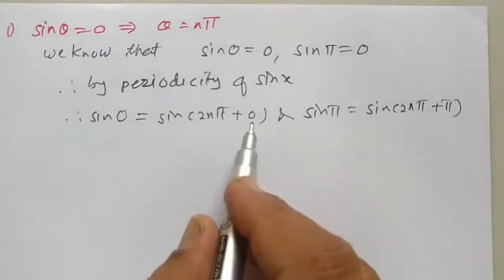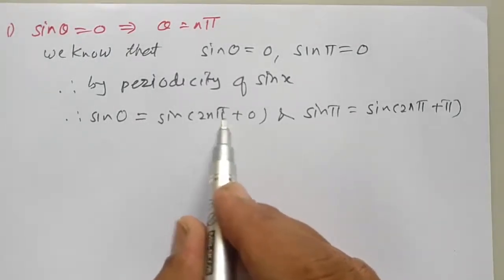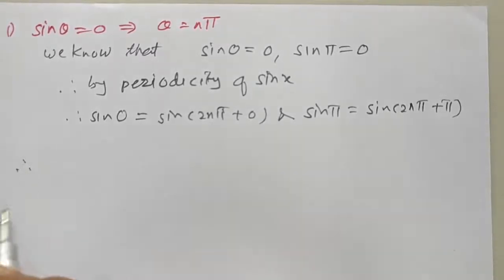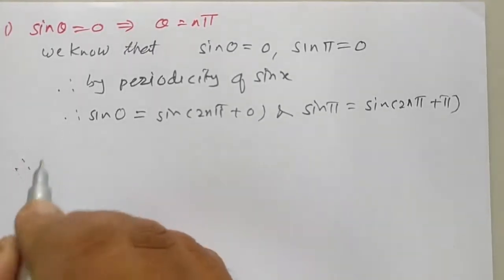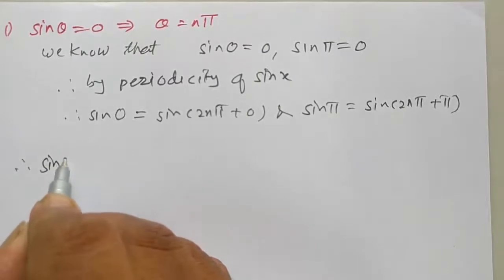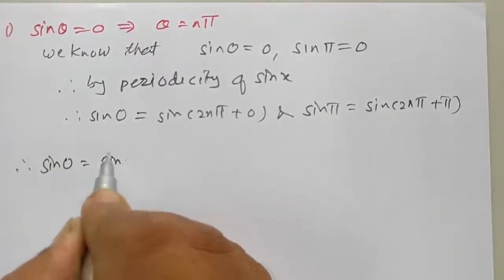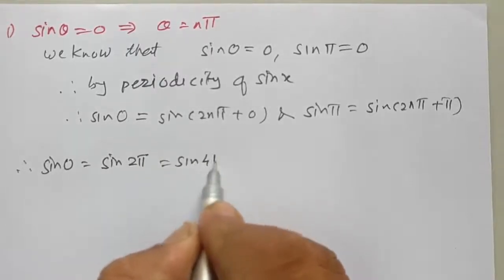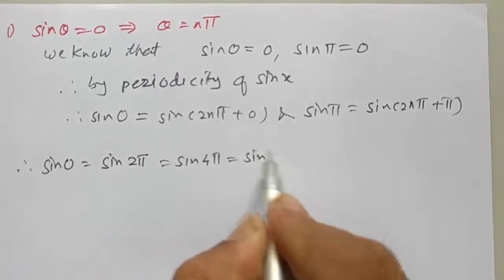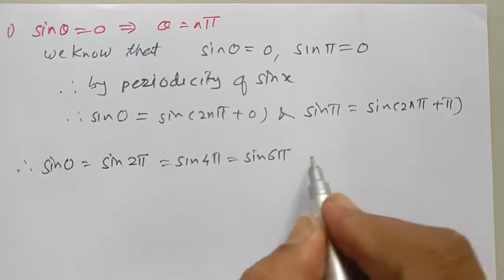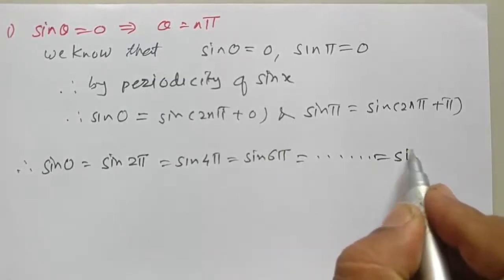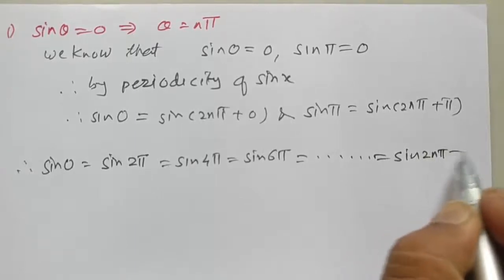By the periodicity, 2 n pi is the period of the sine function. Therefore, sin 0 is equal to sine of 2 pi is equal to sine of 4 pi is equal to sine of 6 pi is equal to sine of 2n pi is equal to 0,